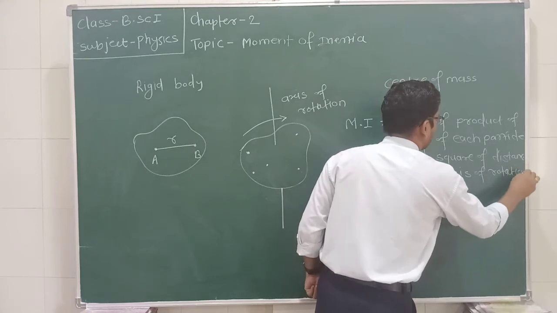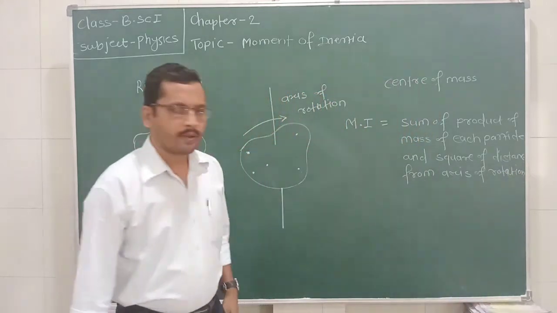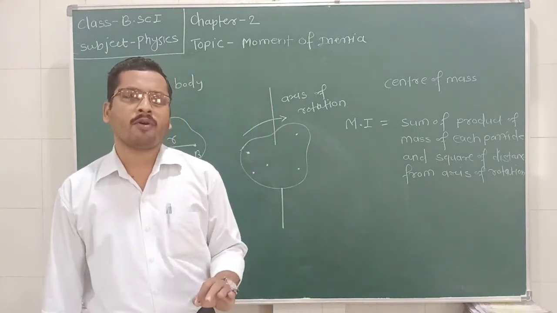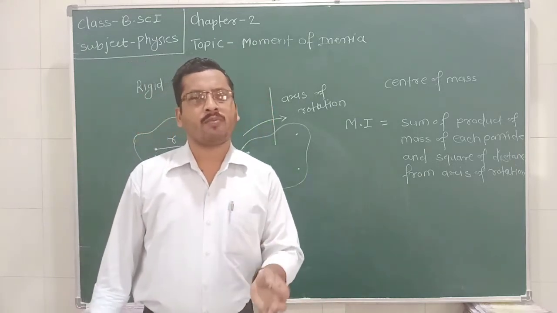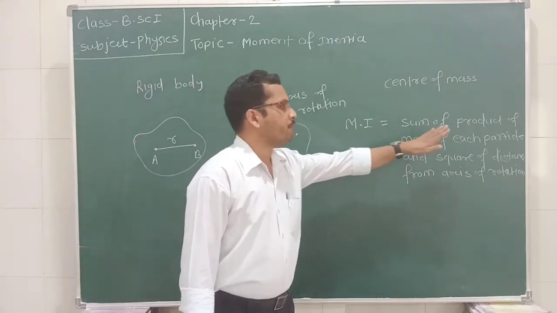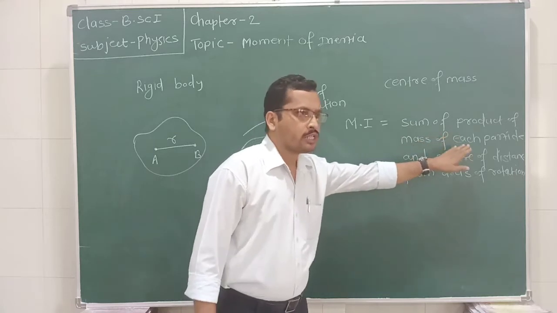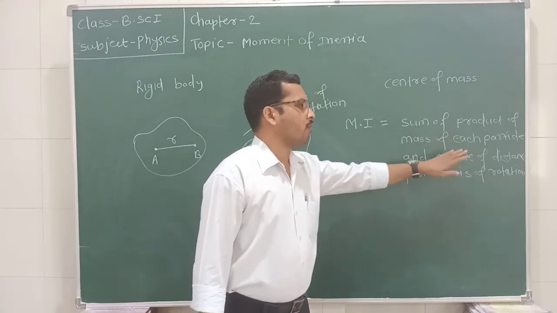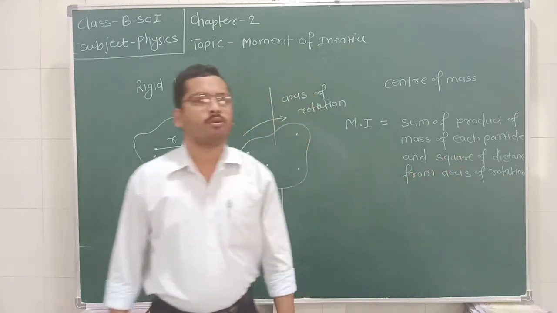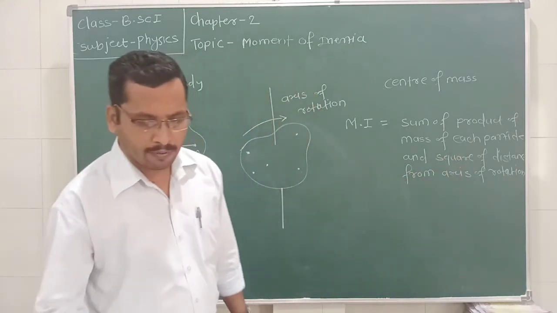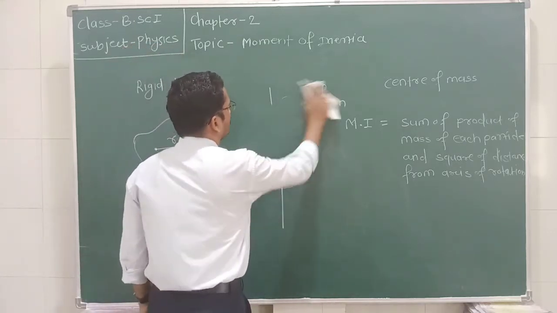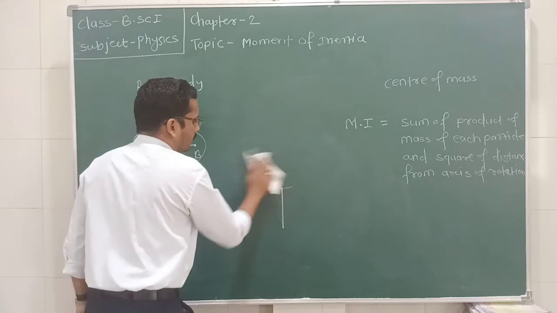So how can we define this moment of inertia? The moment of inertia of a body about an axis of rotation is defined as the sum of product of mass of each particle and the square of the distance of that particle from the axis of rotation. Okay, this is the definition of moment of inertia, which opposes the change in the angular acceleration.